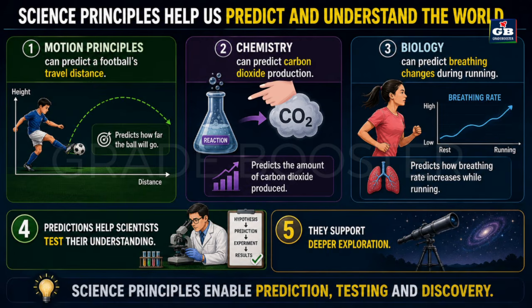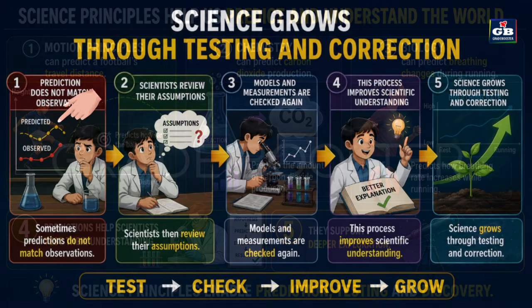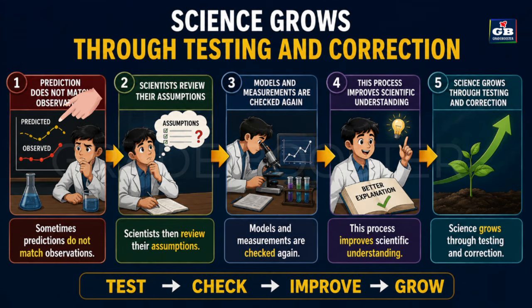Chemistry can predict carbon dioxide production. Biology can predict breathing changes during running. Predictions help scientists test their understanding. They support deeper exploration. Sometimes predictions do not match observations.